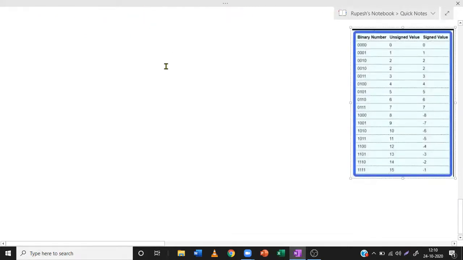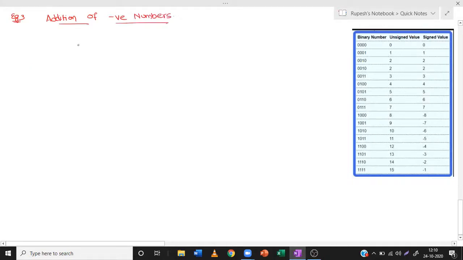Okay. Now let us take another example here. So this is example 3. Here we are doing addition of negative numbers.